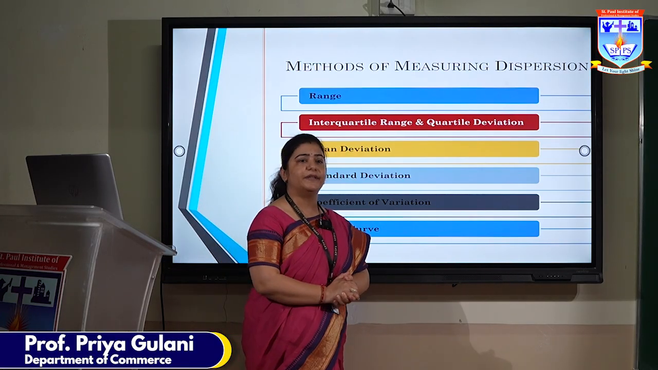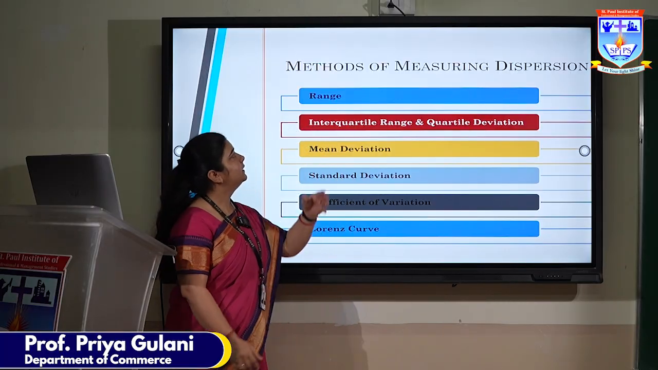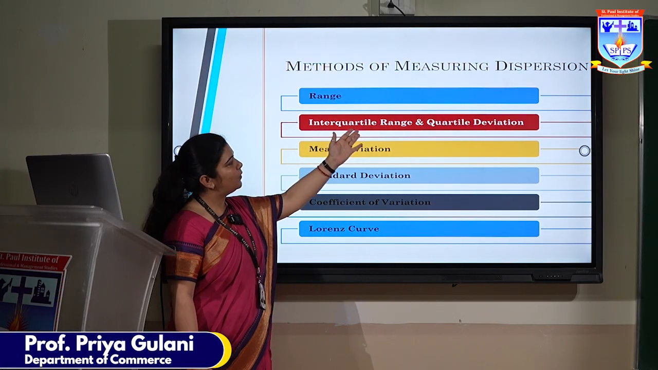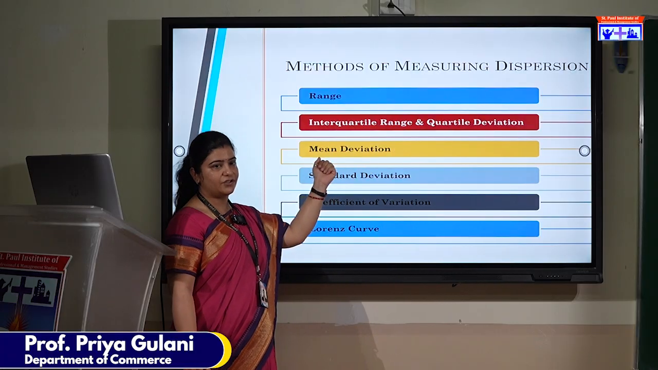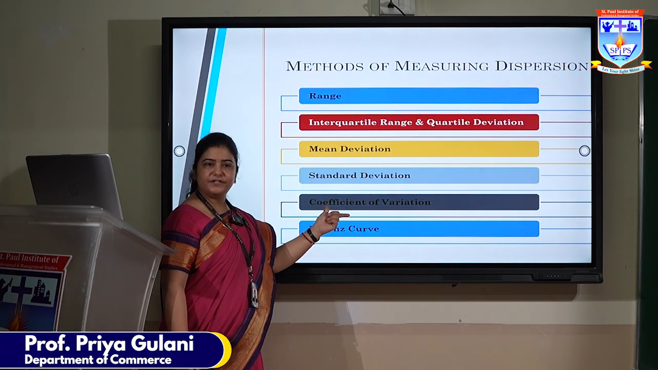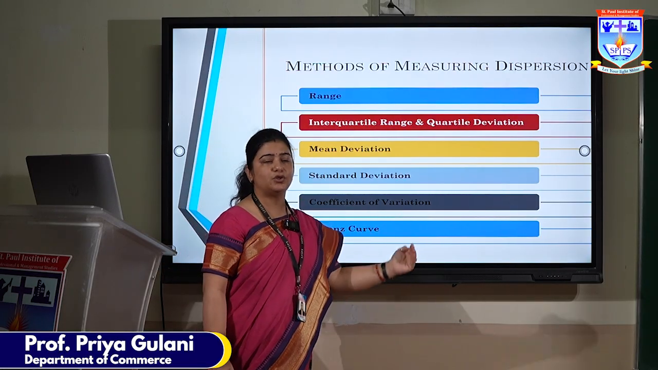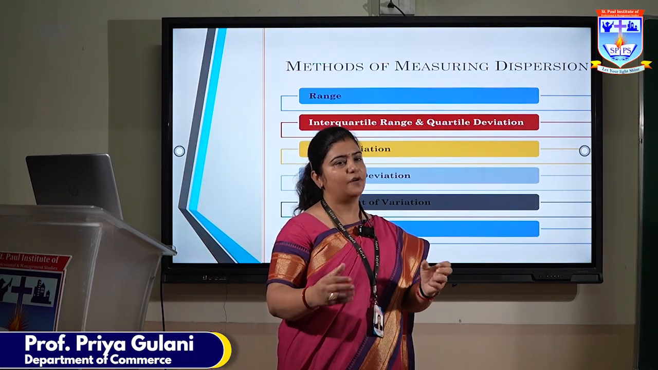Now, what are the different methods of measuring dispersion? First of all, range, interquartile range or quartile deviation, mean deviation, standard deviation, coefficient of variation and Lorenz curve. These are the methods with which we can calculate the measures of dispersion.